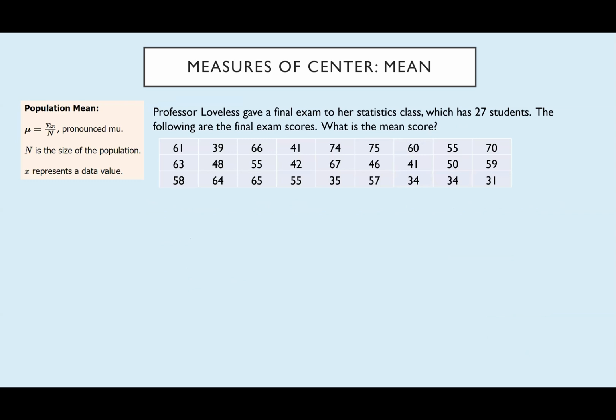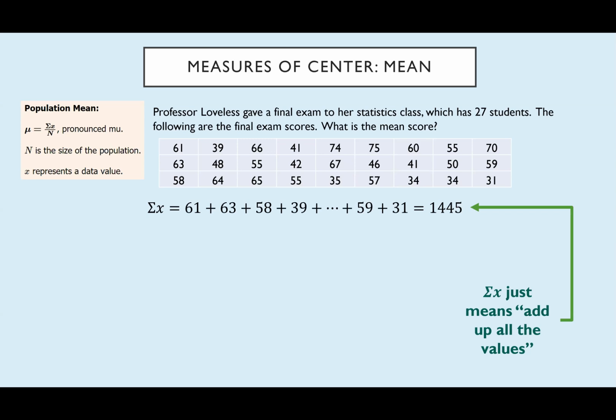So now we're going to call the mean mu, and we're going to call our population size N, with a capital N. Same thing, same process. We're just going to add up all the values. That's our sigma x. When I do that, the dot, dot, dot just means I don't have enough room, time, or patience to write out all the data values, but I assure you I have added all of them up.